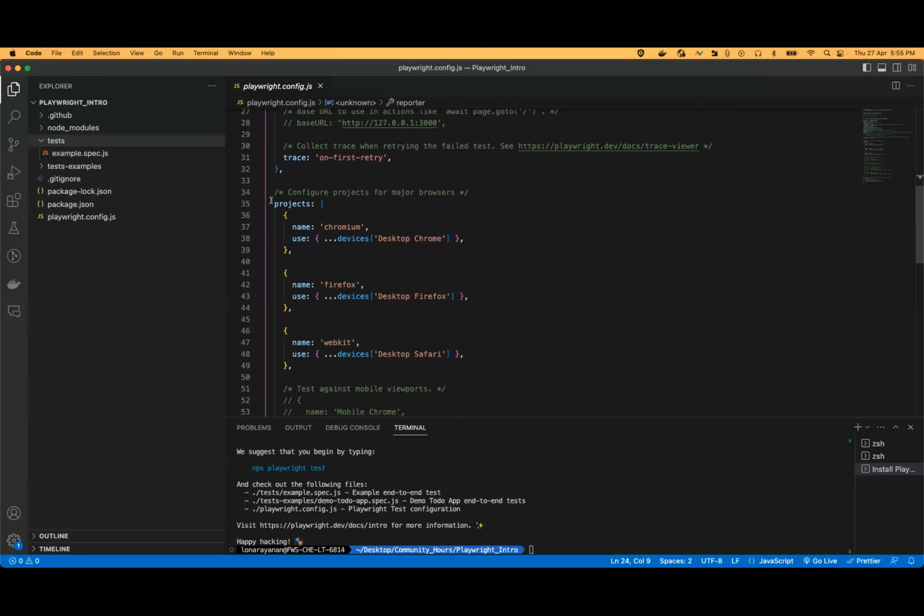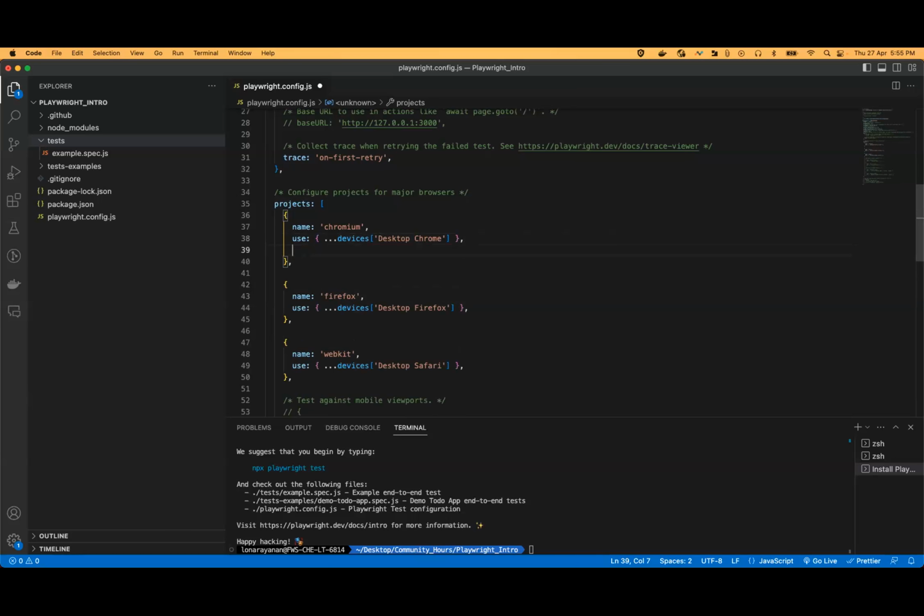These are the projects where we are going to run. We can configure all the projects, whether it's going to run in Chromium or in which devices it's going to run. We can add the base URL over here. For this set of projects, there is a base URL only for this project. So we can add the base URL also over here.